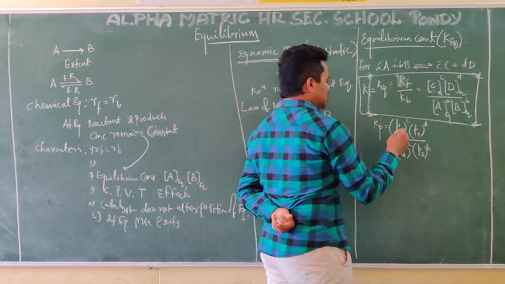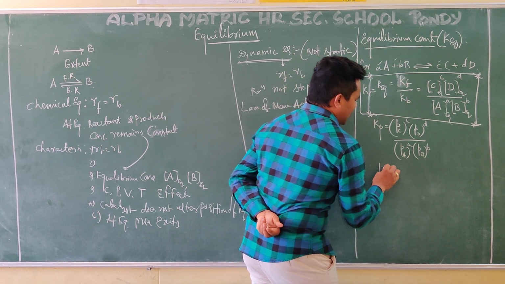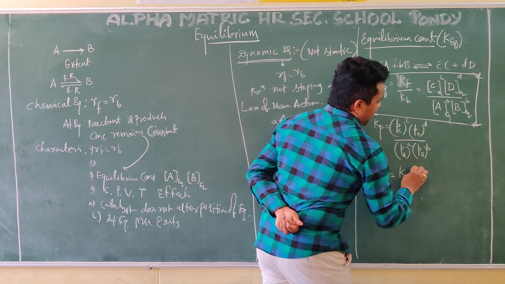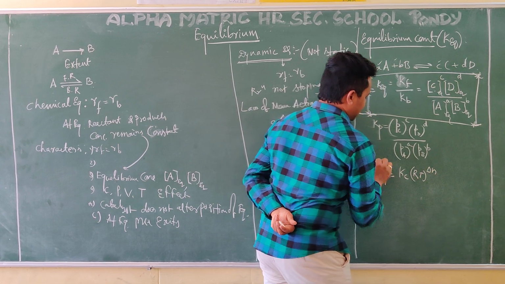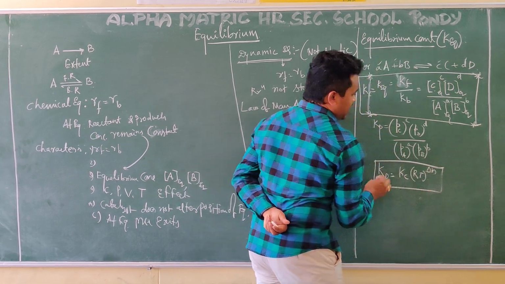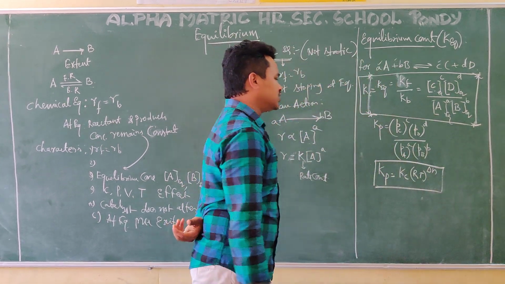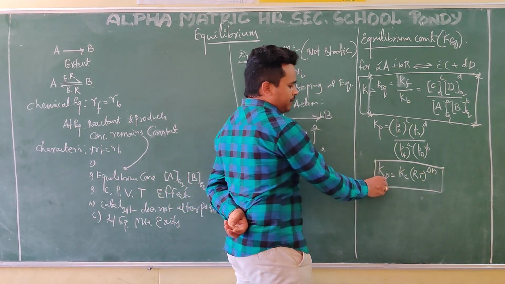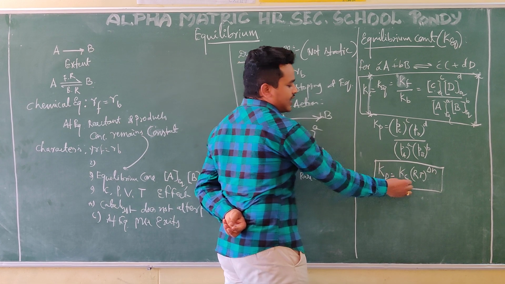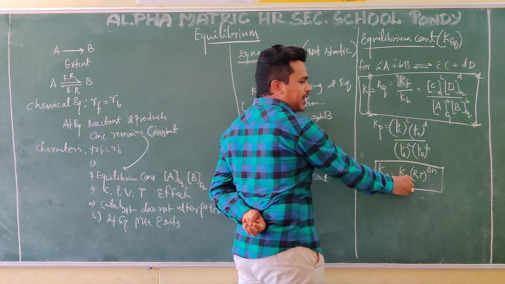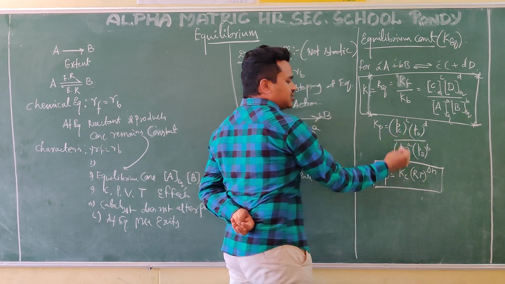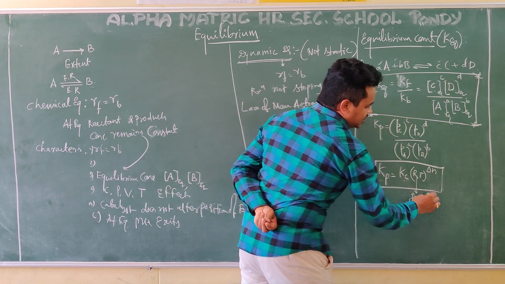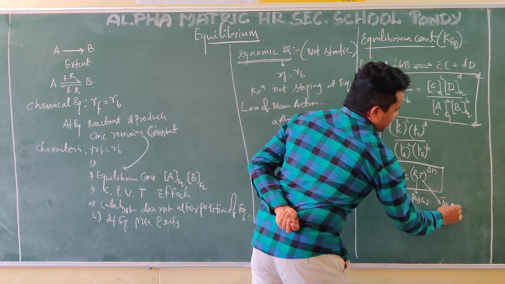Based on these two, we get a very good relation, which is very important: Kp is equal to Kc (RT) power delta n. Kp is the equilibrium constant for the gaseous phase, and Kc is the equilibrium constant when concentrations are involved. R is the gas constant and T is the temperature.